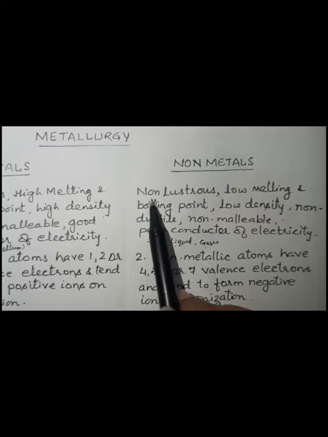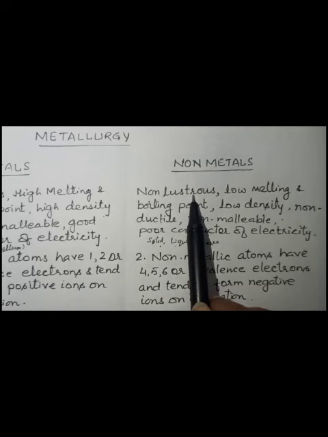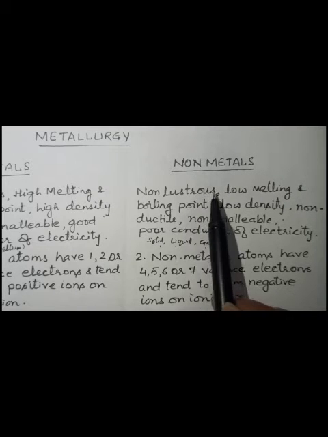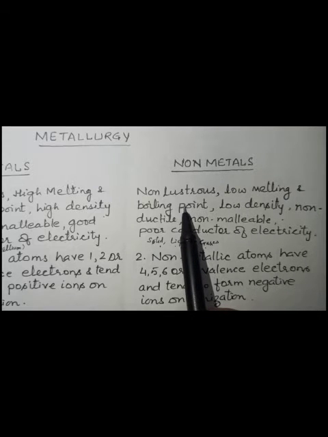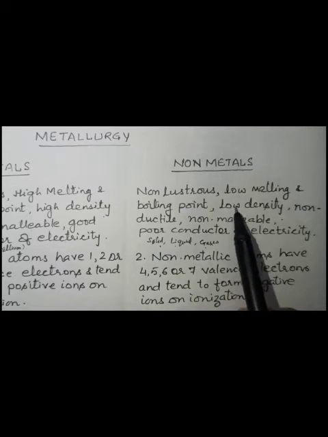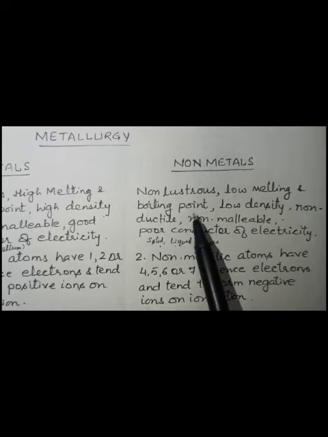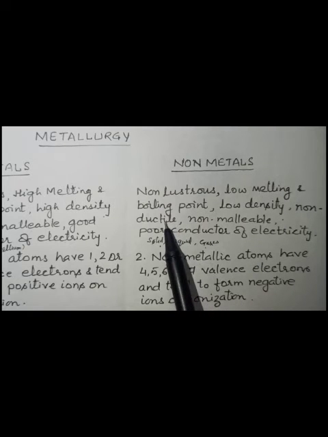And non-metals are non-lustrous, means they have a dull appearance. They don't have a shininess, right? Except which one? Graphite. Except graphite. The non-metals have low melting and boiling point. They have low density, and non-metals are non-ductile, while metals are